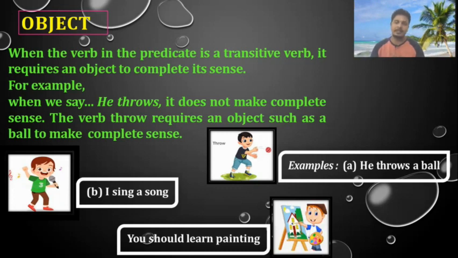So, a sentence consists of subject and predicate, and in the predicate, it also contains an object. Object is someone who is receiving the action. Subject is someone who is doing the action. That action must be received by the object. Okay, right. Let's go further.